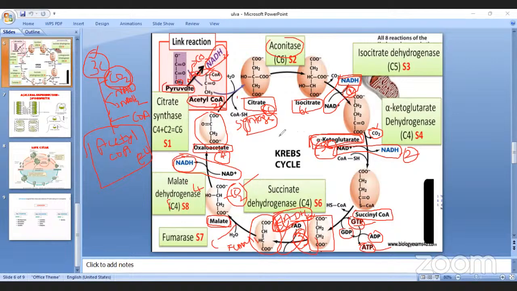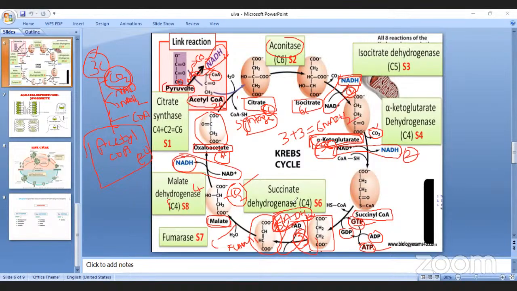So first cycle 3 NADH2, second cycle again the same, 3. Total 6 NADH2 formed in the Krebs cycle.